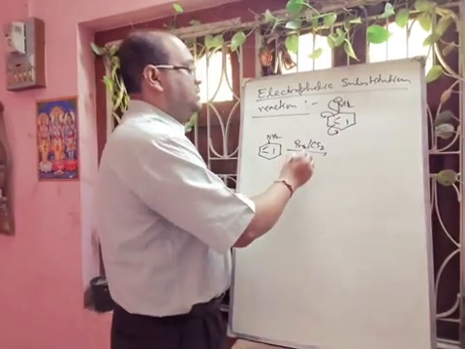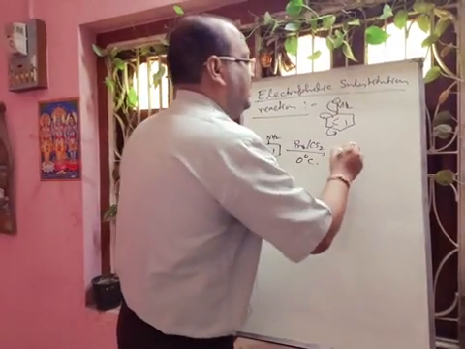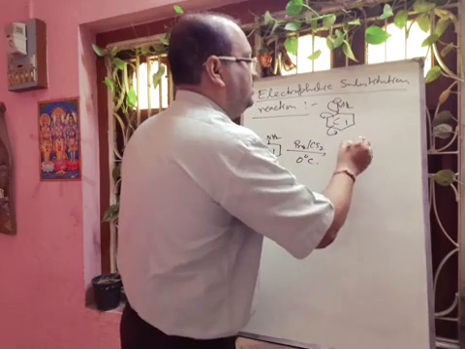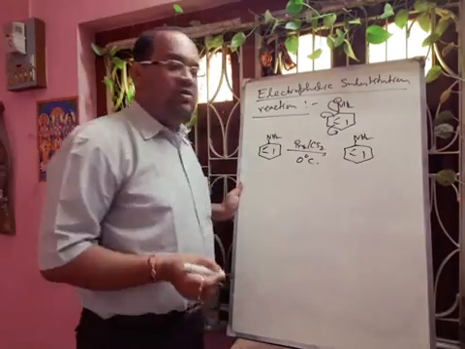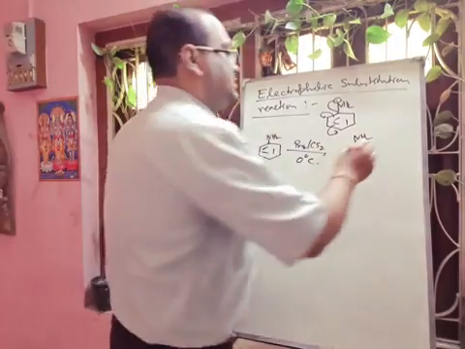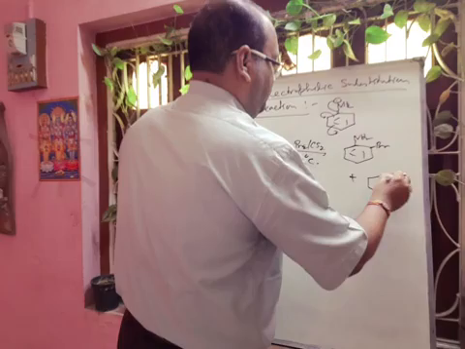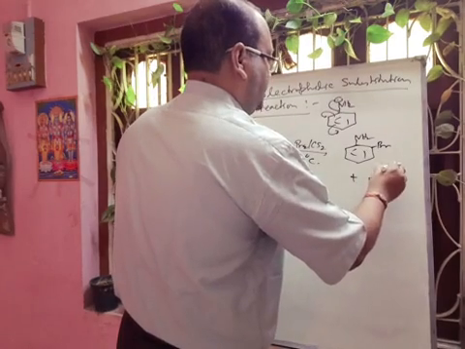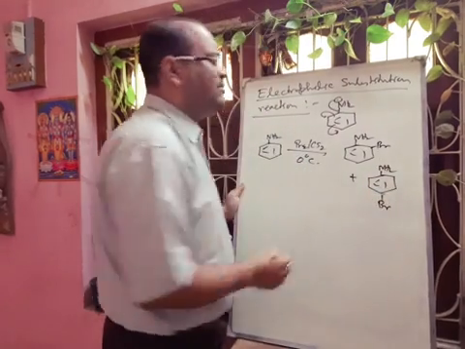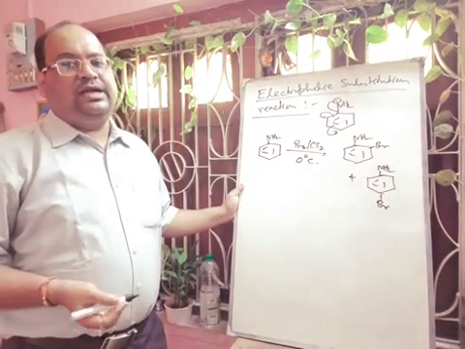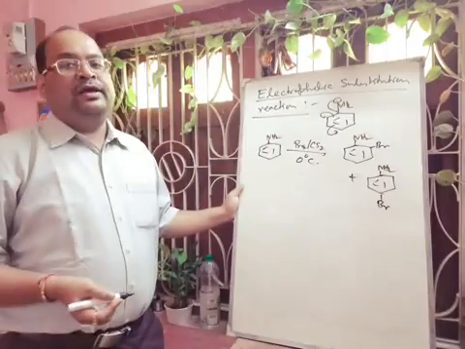Temperature should be 0 degree centigrade. Then we will get only monobromoaniline, that means ortho-bromoaniline plus para-bromoaniline. Always para-bromoaniline will be in the major quantity because of steric factor.